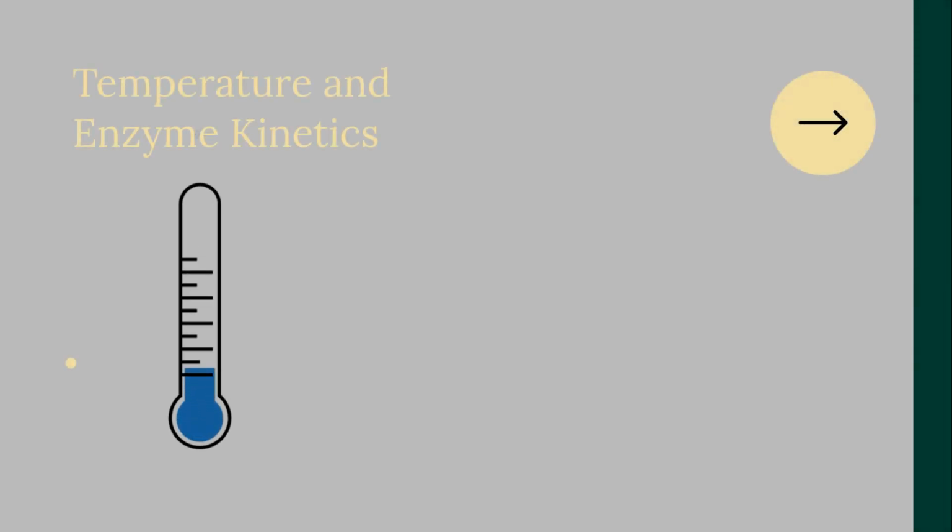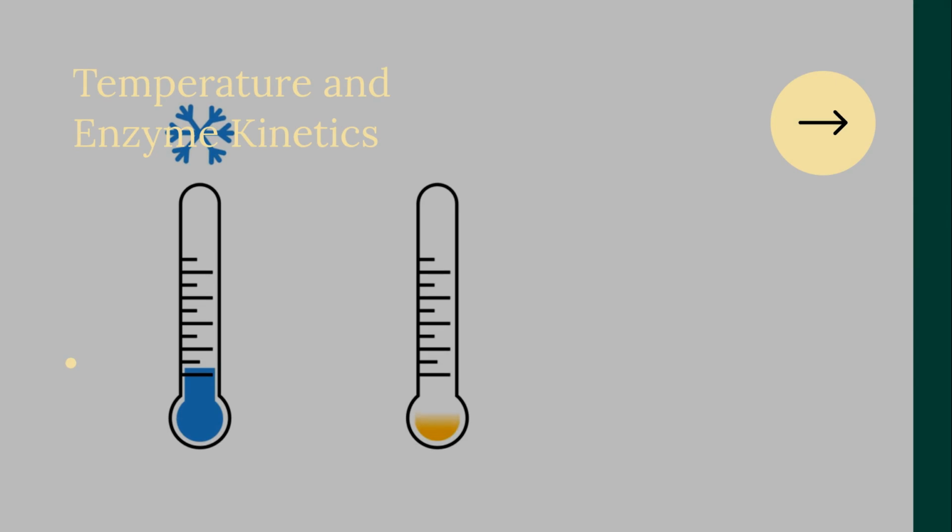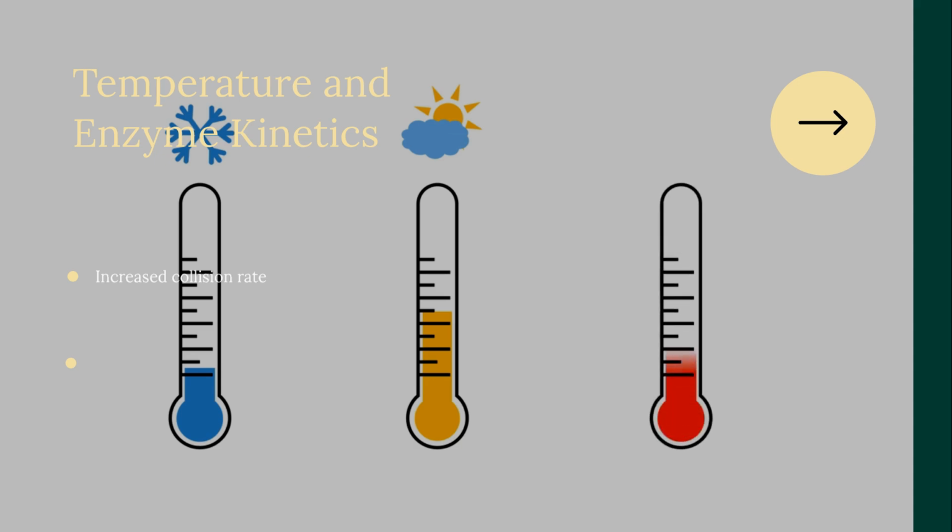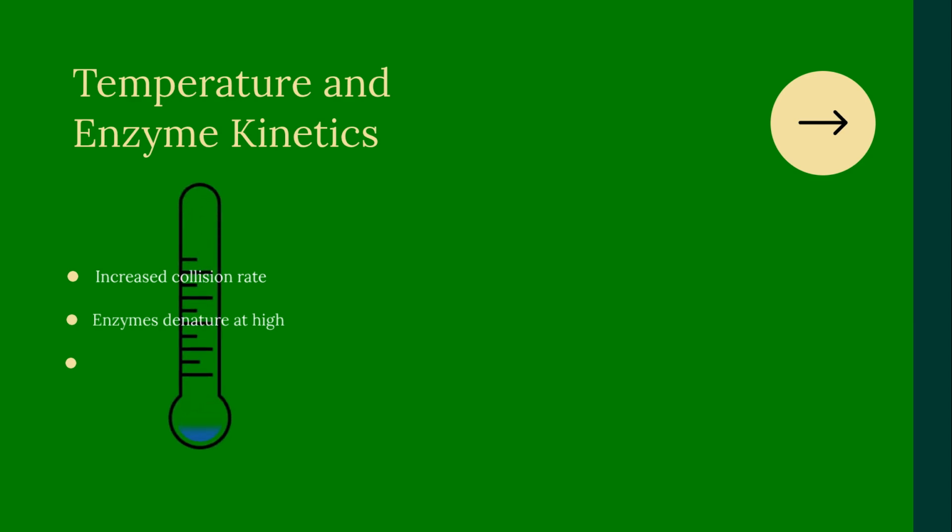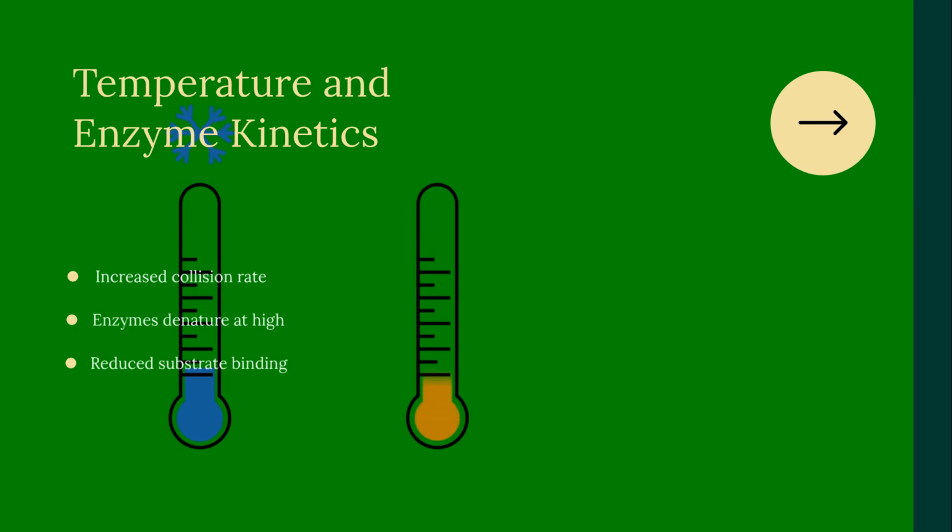Temperature affects enzyme and substrate kinetic energy. Increased temperature boosts collision frequency and reaction rates. Beyond optimum temperature, enzymes denature, altering active sites. This reduces substrate binding and slows reactions. Understanding temperature effects is crucial for enzyme function.